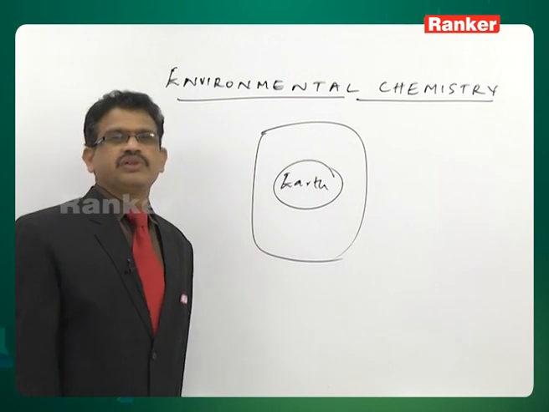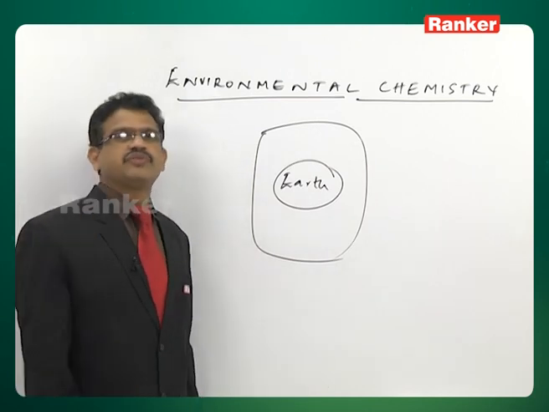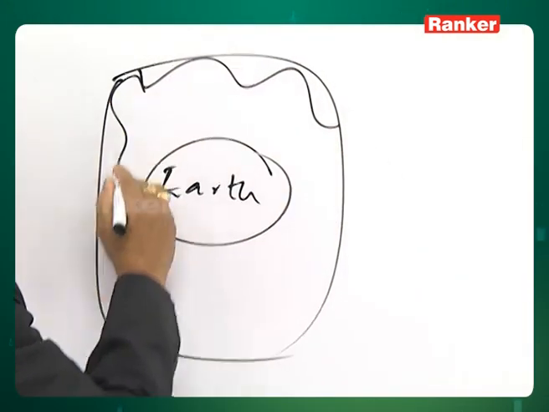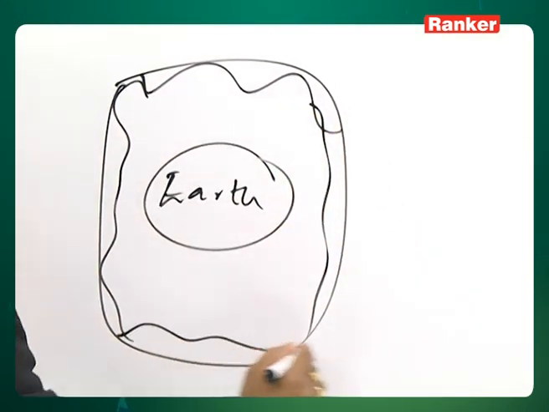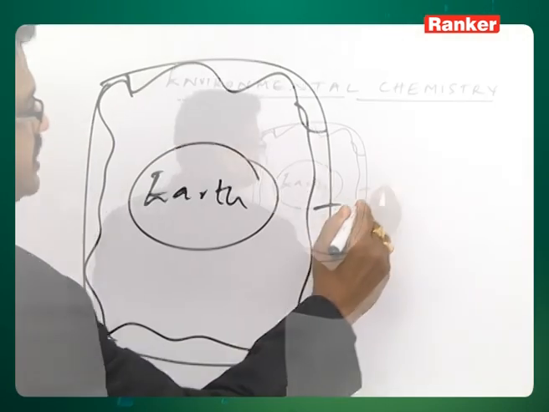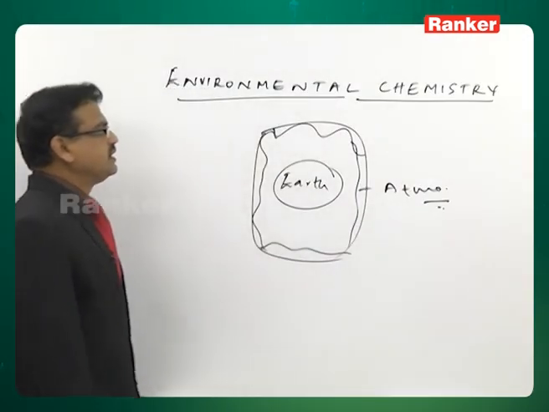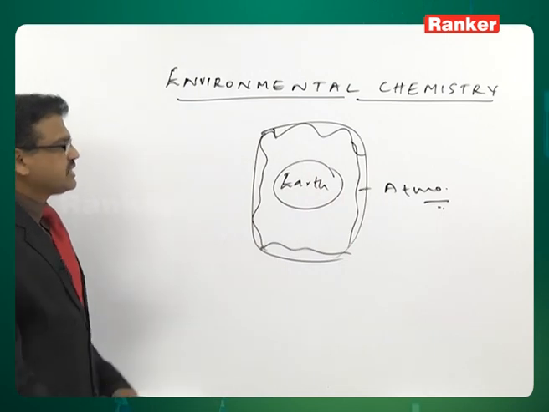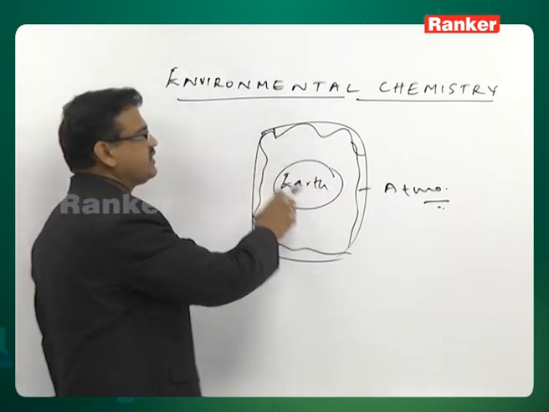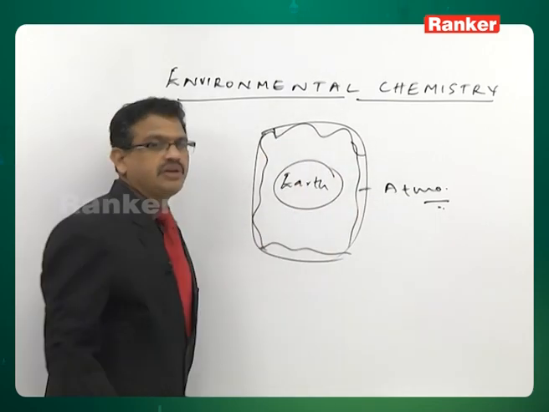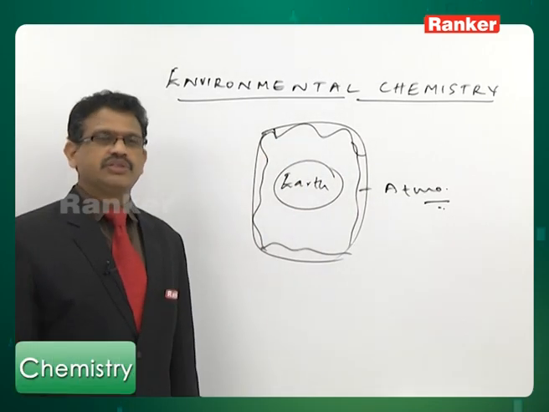This protective blanket, this is what you can see. This is considered to be atmosphere. So this blanket of gases will be surrounding the earth's surface here. About this part, what is actually happening over here, we'll have some discussion related with this concept.